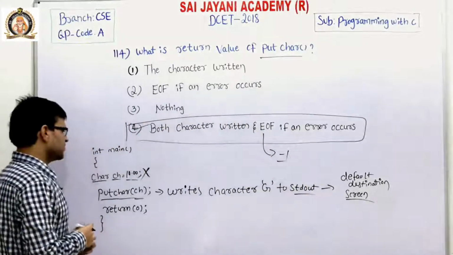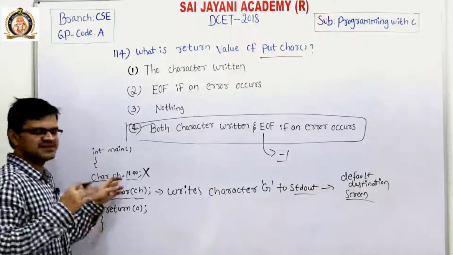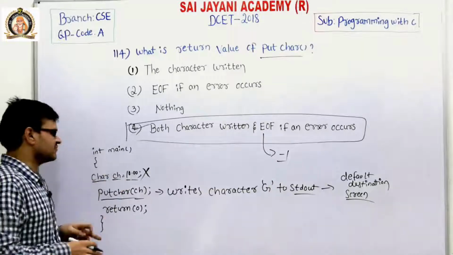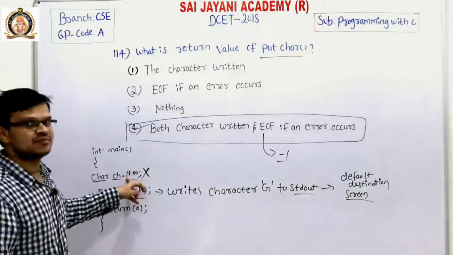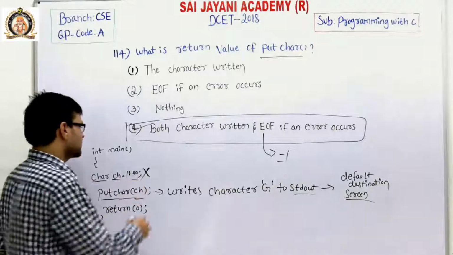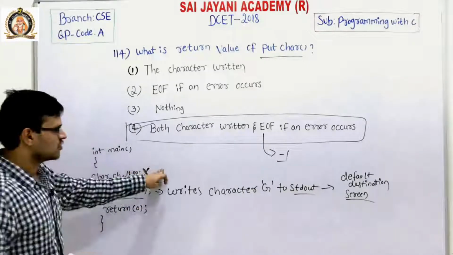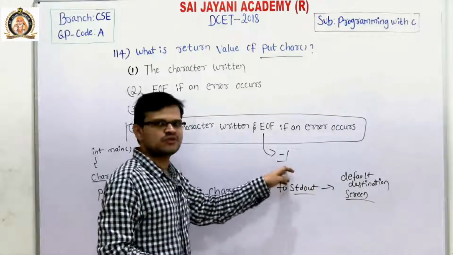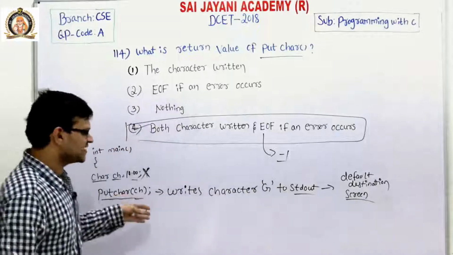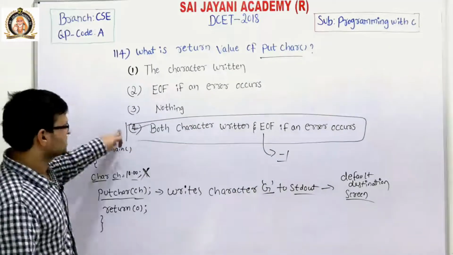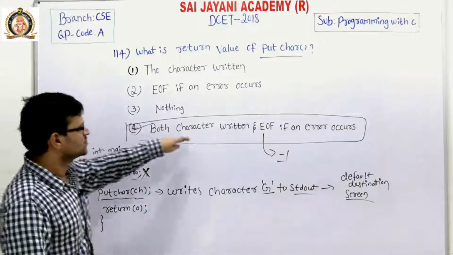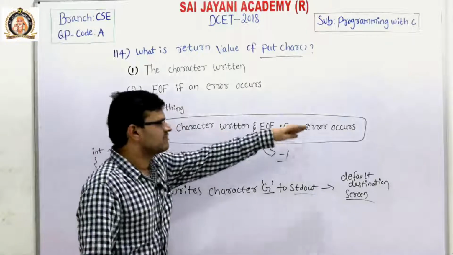Why? Because here ch is a variable of character type, but we are initializing it with a real or float type value. So it becomes wrong. When it becomes wrong, it returns the value -1. When it is right, it returns the character G. So the right option is the fourth one, that is both character return and EOF if an error occurs.